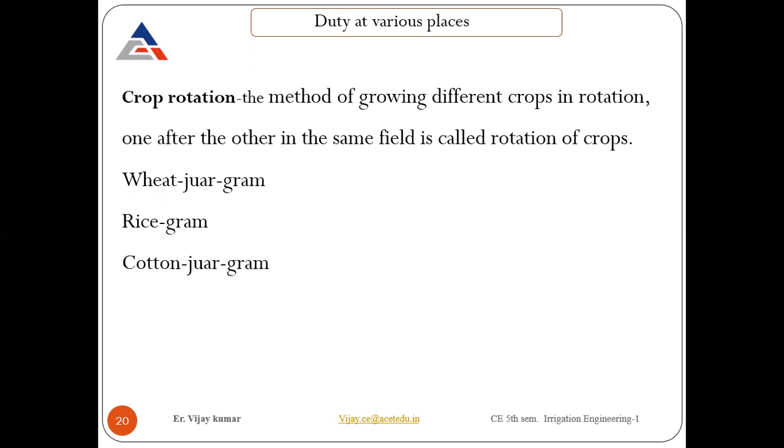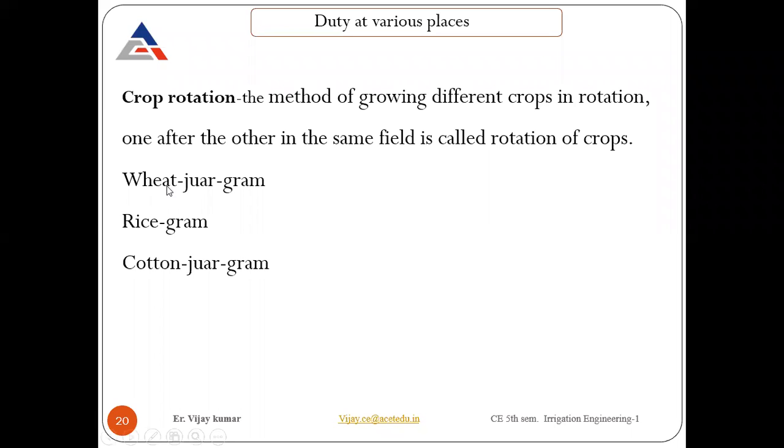Then we have crop rotation. What does that mean? Crop rotation means we are going to rotate the crop type. For a particular time we have one crop, and for another particular time a different crop. Like nowadays, for 6 months we have rice, and after rice cutting we have wheat. After wheat again we have rice. Likewise we have different kinds of combinations of crops, and that is considered to be rotation of the crops.